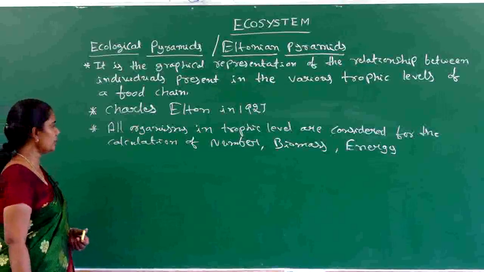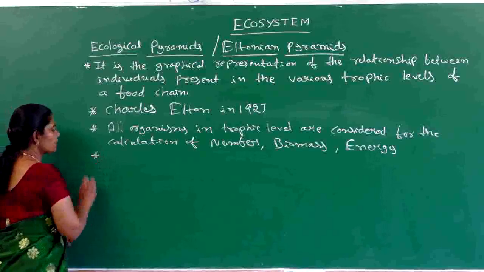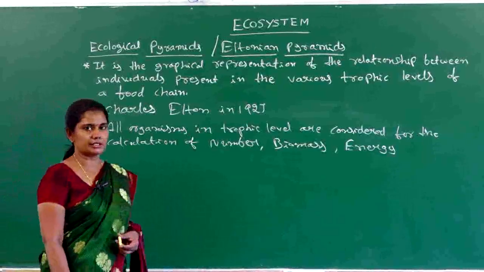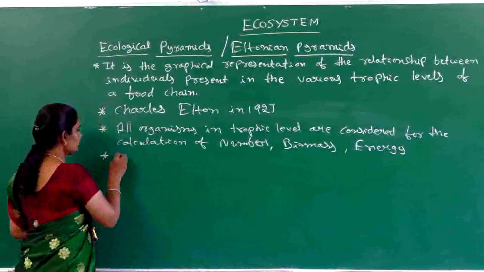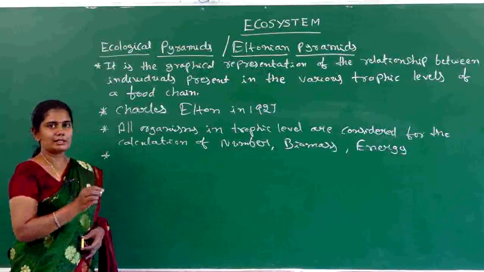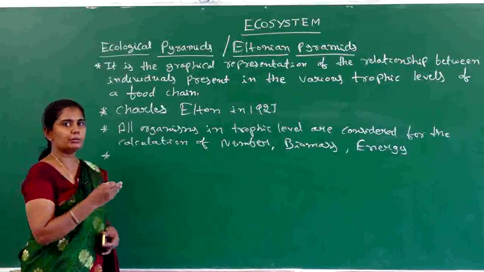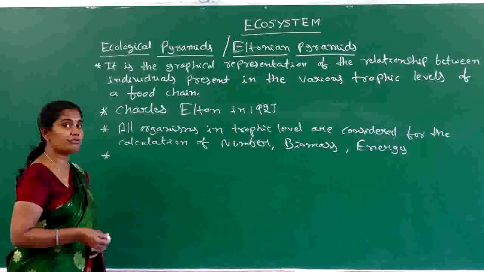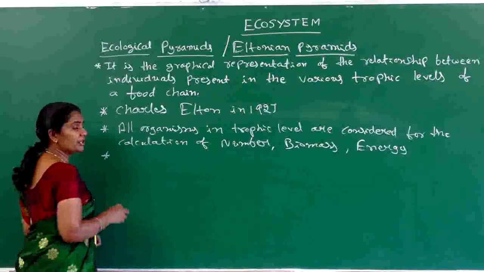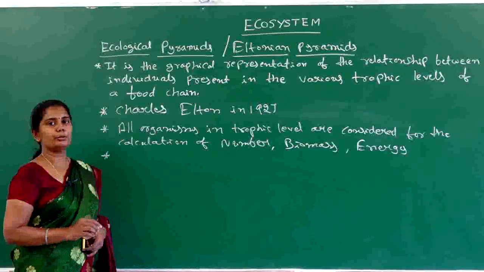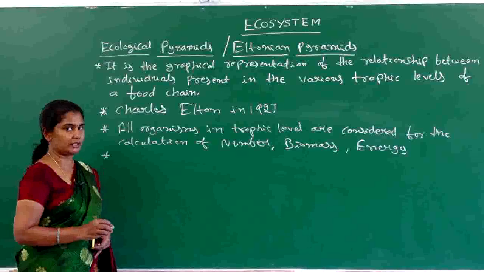Next, another most important point about the ecological pyramid is that the organisms present in each trophic level occupy the particular trophic level based on their functional value or functional levels. They are not occupied on the basis of their species level. That is the main thing.